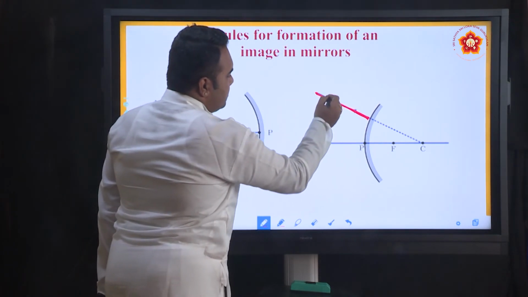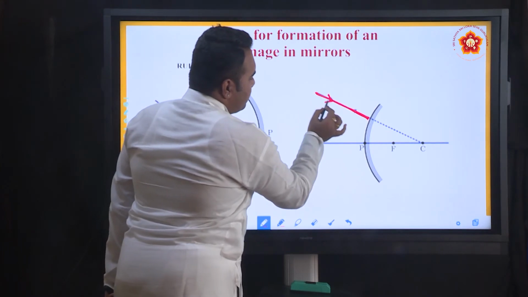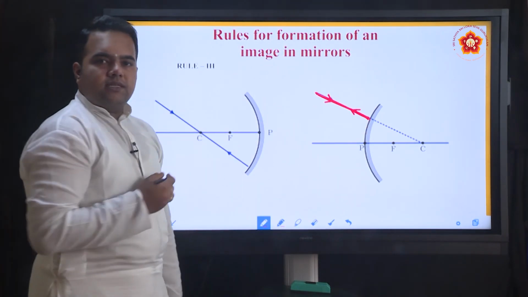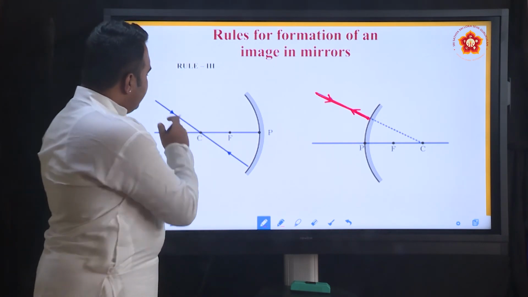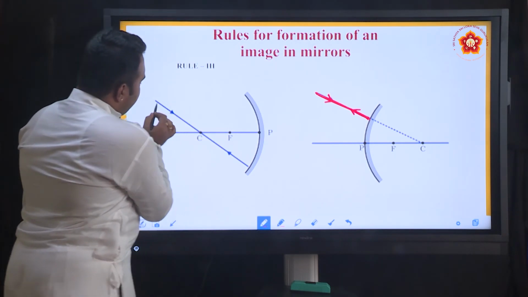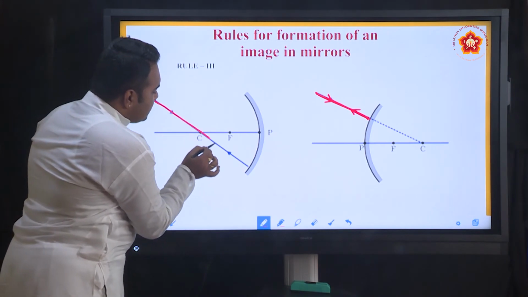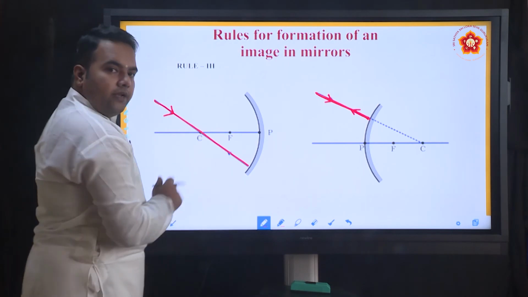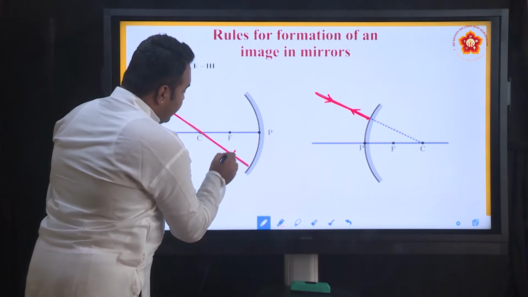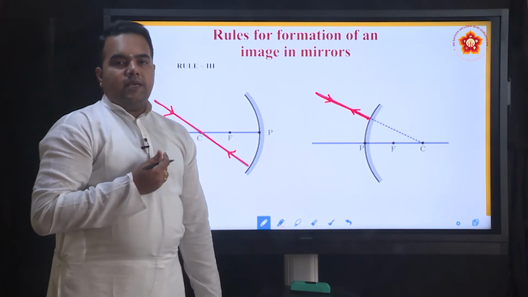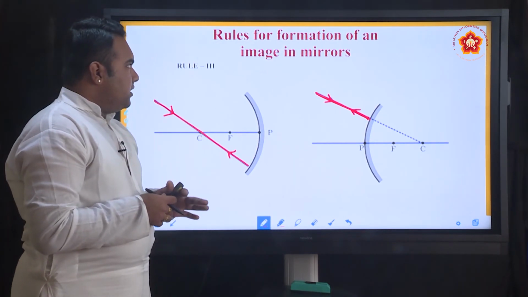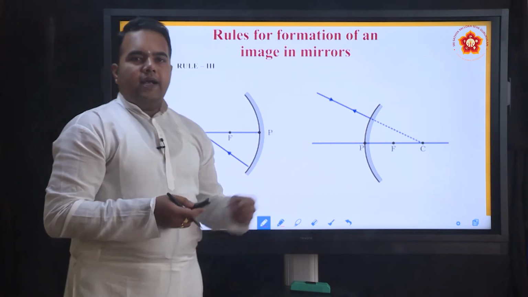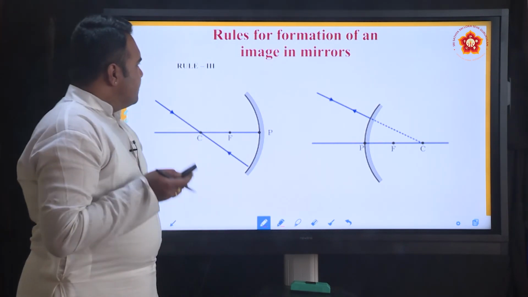Now, look at these two arrows. The incoming arrow hits the mirror, and after the reflection, it retraces the same path backward. Similarly here also, this is the incoming arrow which is passing through the center of curvature. We show the incoming arrow like this. After the reflection, it goes back along the same path. So, this is rule 3 for the formation of image in a concave mirror as well as a convex mirror.